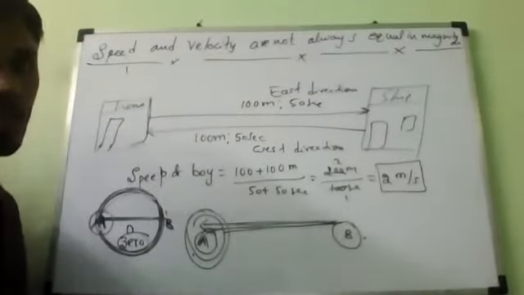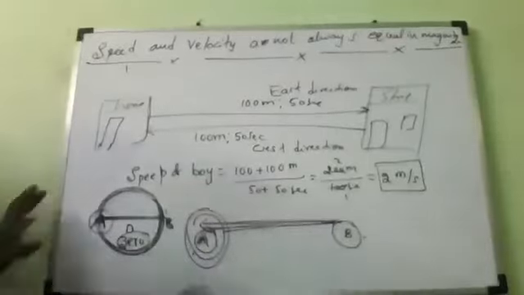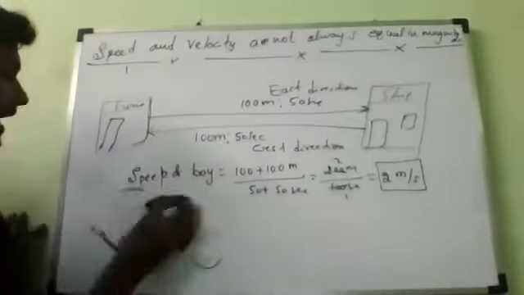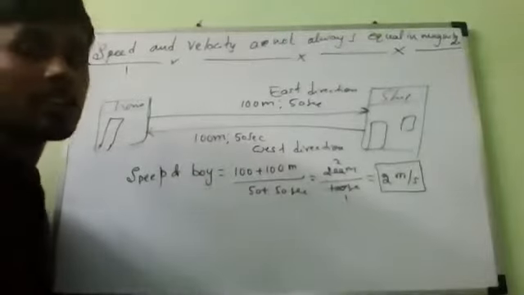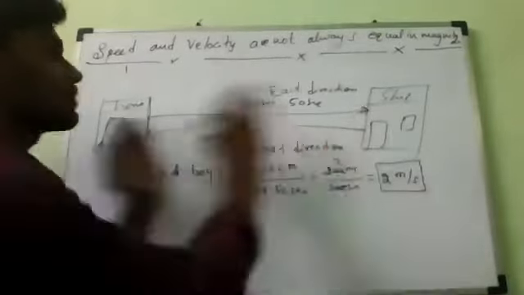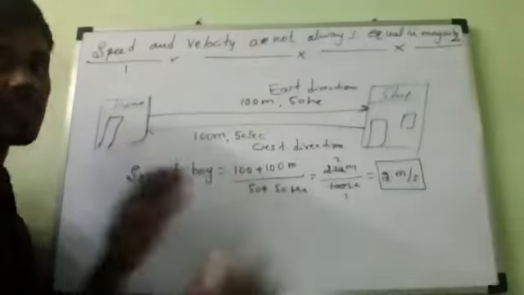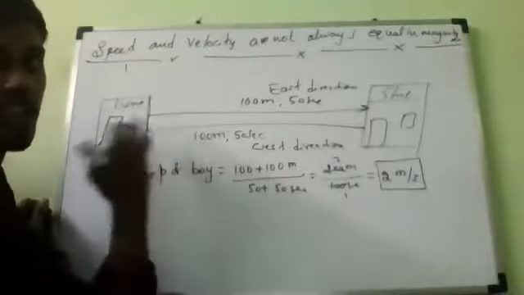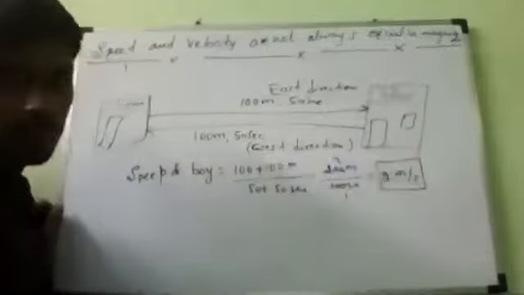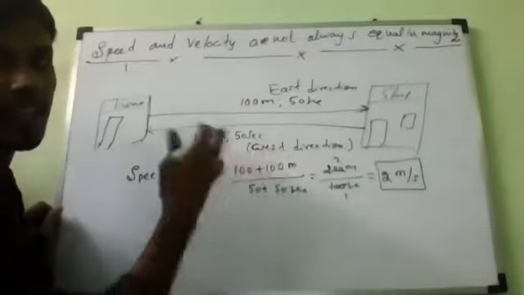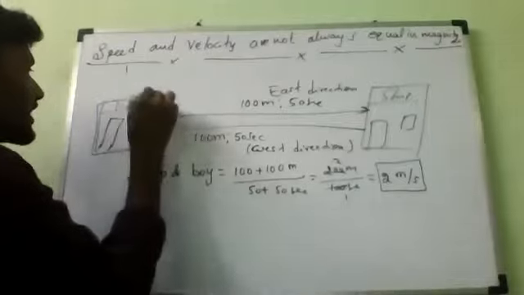Yes, sir. Now you see, in the case of the boy, speed is equal to 2 meter per second. Okay, I am not saying that it is wrong. Now you see velocity. The boy runs 100 meters towards the east, and then 100 meters in the opposite direction, towards the west, and he reaches the starting point, where he started initially.